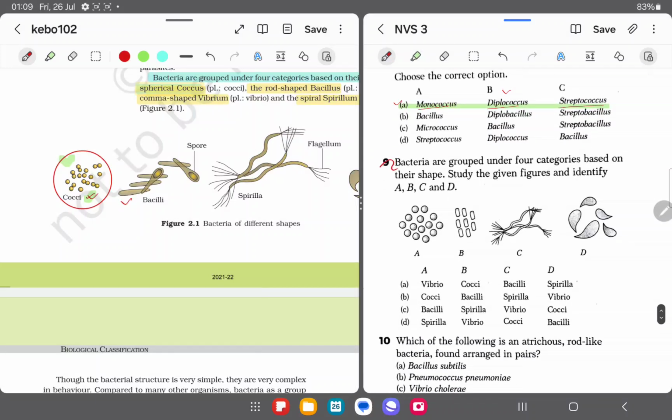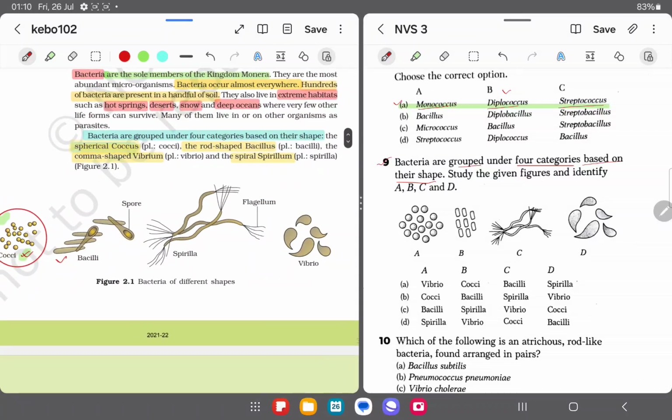Now question number 9, here you can see it is given, bacteria are grouped under 4 categories based on their shape. So here you can see in the NCERT it is given bacteria are grouped under 4 categories based on their shape: the spherical coccus, rod-shaped bacillus, comma-shaped vibrio, and the spiral, that is called spirillum.